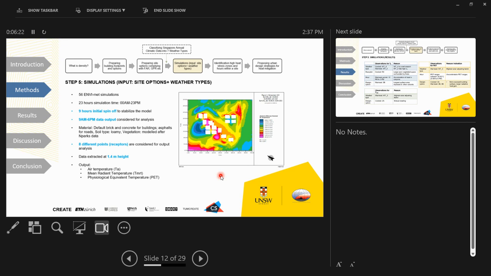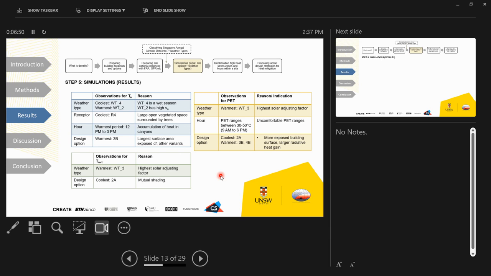We used most of the default material for the building typologies, whereas we used loamy soil for Singapore conditions, and vegetation is modeled after some of the data obtained from the National Parks Board. For each of the sites we have eight different points, and our output data was extracted at 1.4 meter height for three variables: air temperature, mean radiant temperature, and physiological equivalent temperature, which is the thermal comfort index.